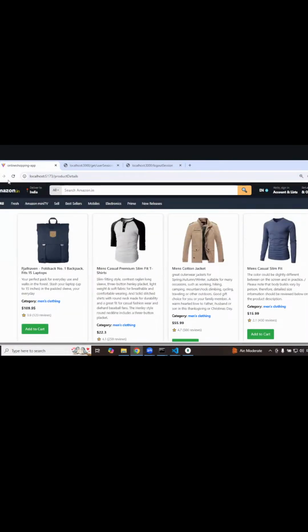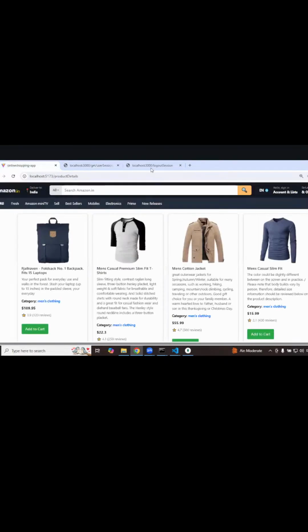Now, when I ask the session service who is the user who has logged in currently, there is a user called user_ABC. His logged in user is so and so. Good. Now, what if I want to kill this session? In order to kill this session, we have added this API. Once I click on this, the session got killed.